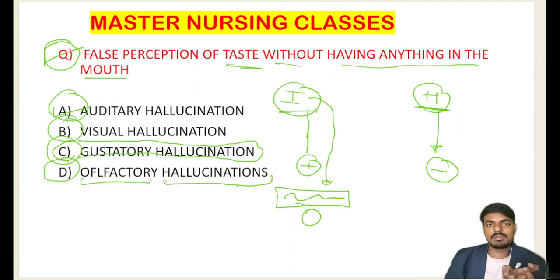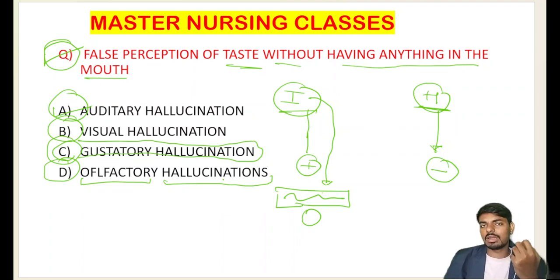The person is smelling something, but actually there is no smell. He says the rose smell is coming, the mogra smell is coming, and the fog smell is coming. That is what we call olfactory hallucination. But actually there is no rose, no mogra, no fog. So in the absence of the stimuli, the person still says, I am getting some smell. That is what we call olfactory hallucination.